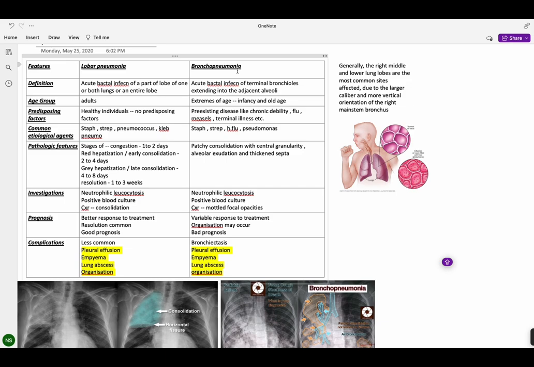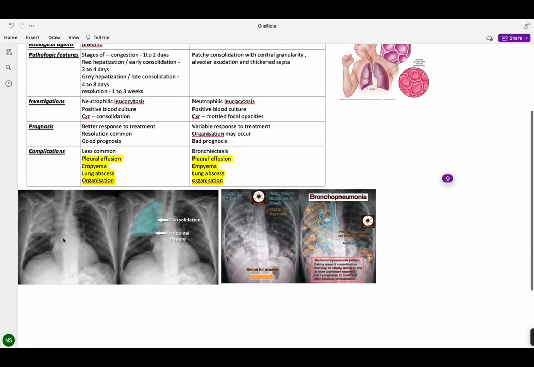But both of these can lead to some common complications such as pleural effusion, that is, accumulation of fluid in the pleural cavity; empyema, that is, accumulation of pus in the pleural cavity; abscess formation, which is nothing but a walled-off infection; and organization of the infection.